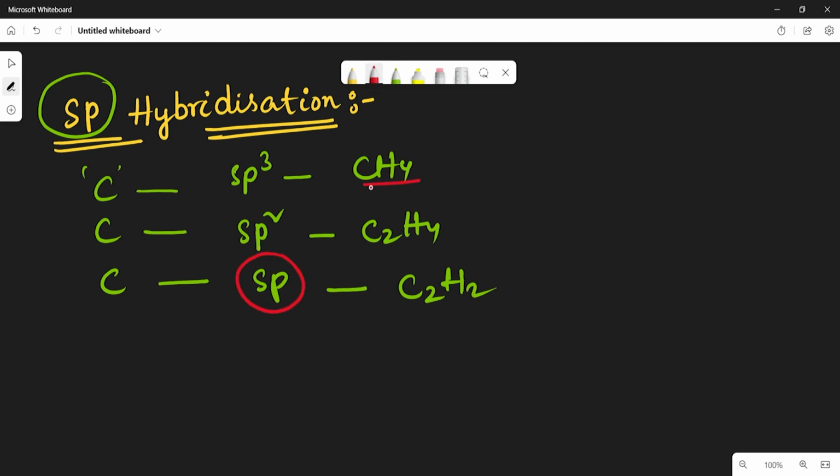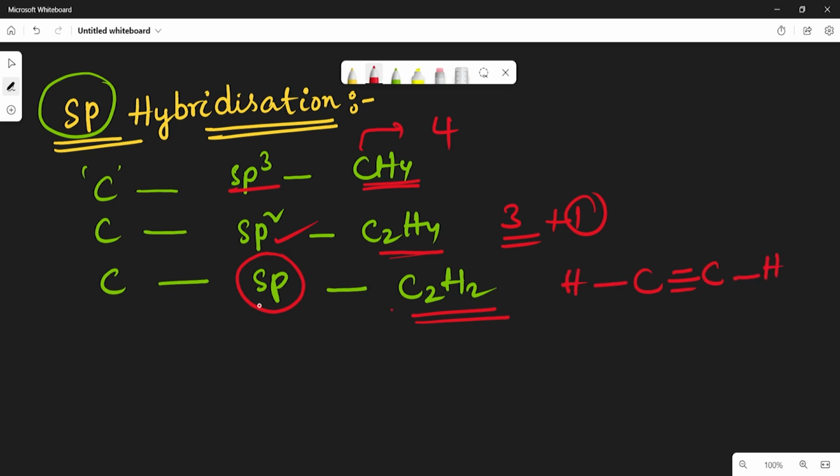In the case of the methane molecule, in the carbon atom 4 orbitals will hybridize and get sp3 hybridization. But in the case of C2H4, only 3 orbitals will undergo hybridization. One remains unhybridized. That is why sp2 hybridization will take place here. Now in the case of C2H2, in between the two carbon atoms there exists a triple bond.